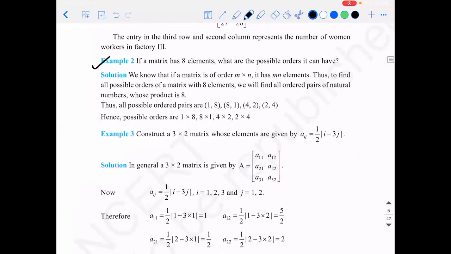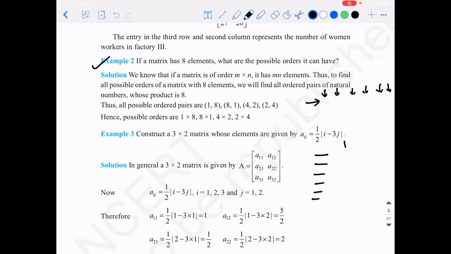So example 2: if a matrix has 8 elements, what are the possible orders it can have? So here we are taking the help of ordered pairs, right? So 8 elements means what? You have information about 8 values, 8 elements in your hand. So how can you represent them? You can represent them in 1 row and 8 columns, or 8 rows and 1 column, or you can represent them in the form 2 by 4 or 4 by 2. So you take the factors of 8 basically. Is there any other way?